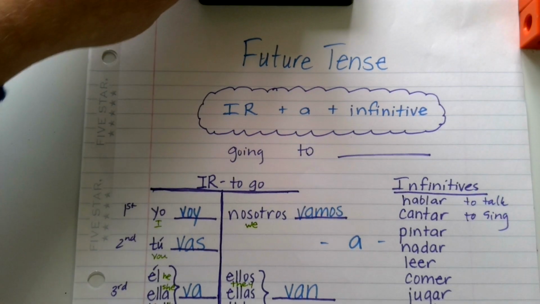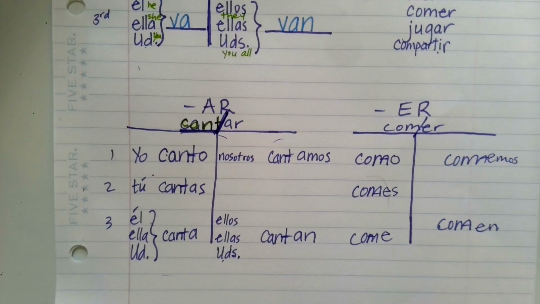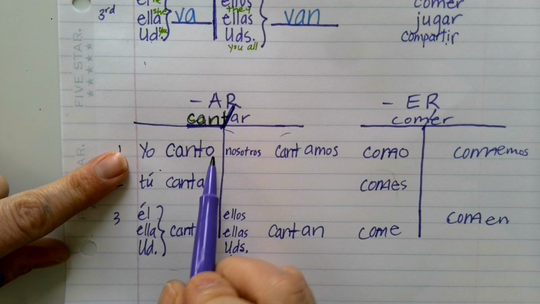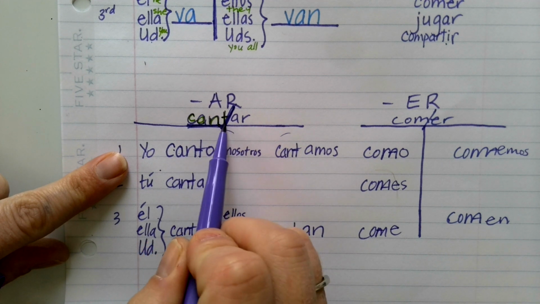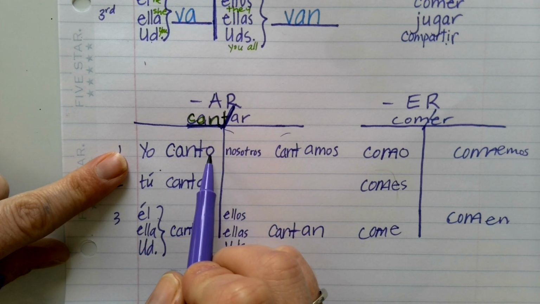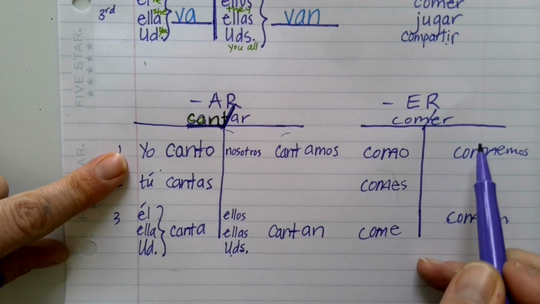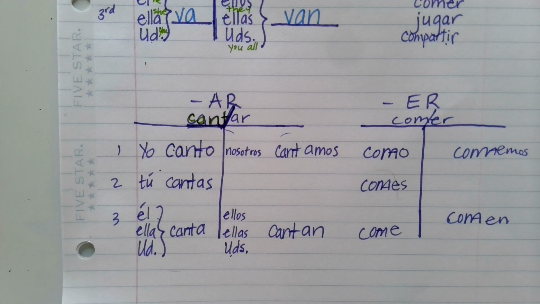But if you want to talk about a particular person doing that action, then you have to change the ending of that verb. You find the stem, chop off the AR, and add the appropriate ending based on who's doing the action. O, as, a, amos, an. O, es, e, emos, en. Okay, so good luck. That is verb conjugation in a nutshell, and we'll learn more as the year goes.